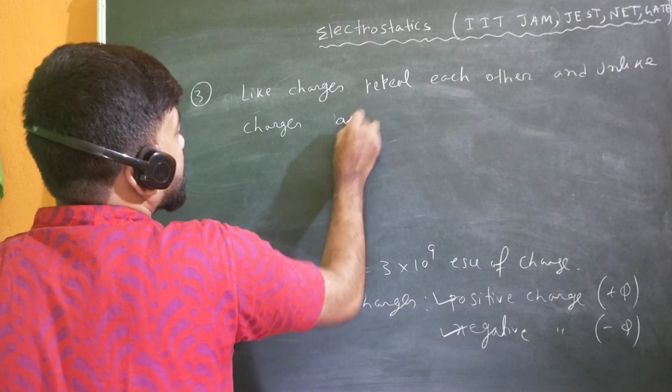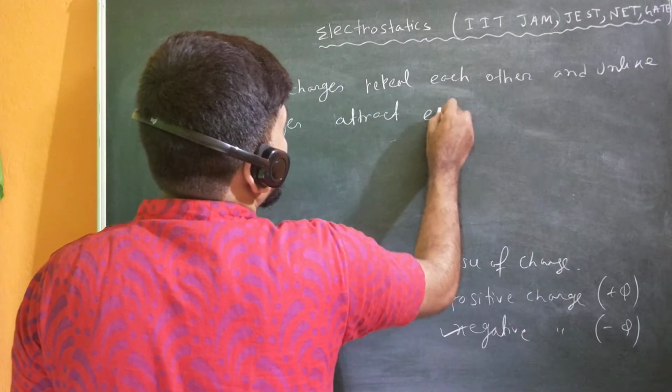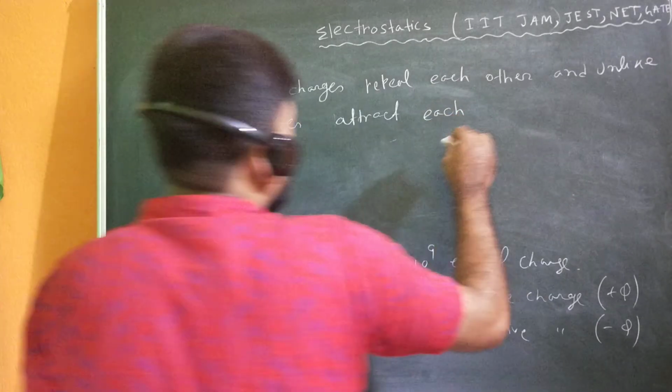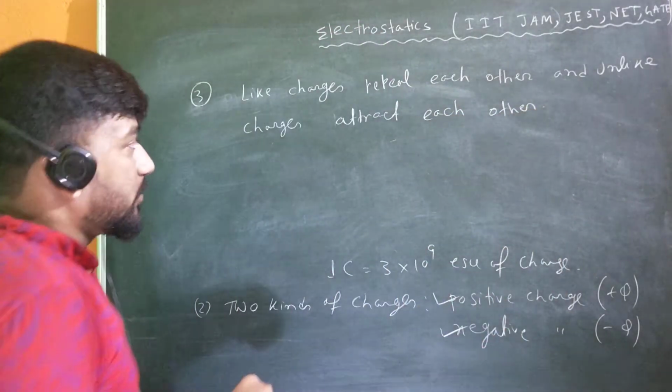So these are very basic concepts. I think you know this, but I would like to remind you of the properties of charge.